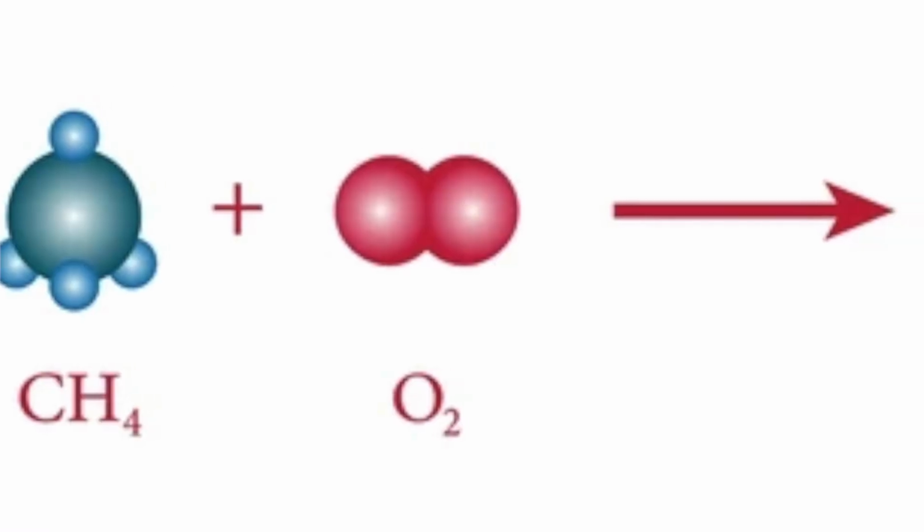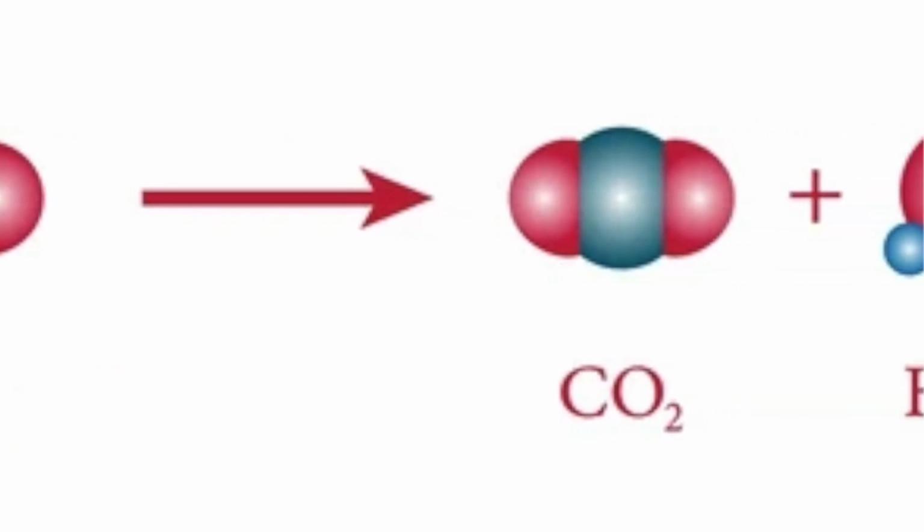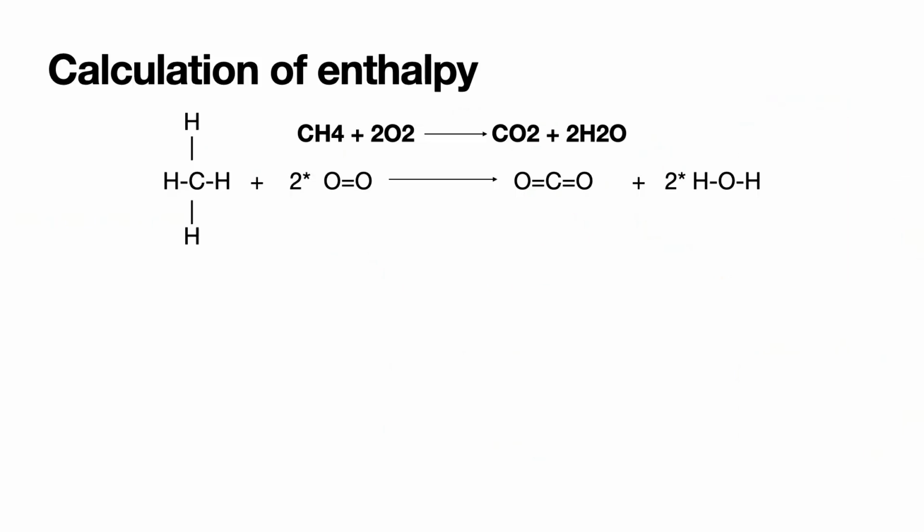This is a combustion reaction involving methane, and we know it is complete combustion because carbon dioxide is being produced. You may know that in one CH4 molecule, one C atom makes single bonds with 4 H atoms. In one O2 molecule, there are 2 O atoms that share 2 pairs of electrons. In CO2, there are 2 O atoms for each C atom. Each O atom shares 2 pairs of electrons with one C atom.